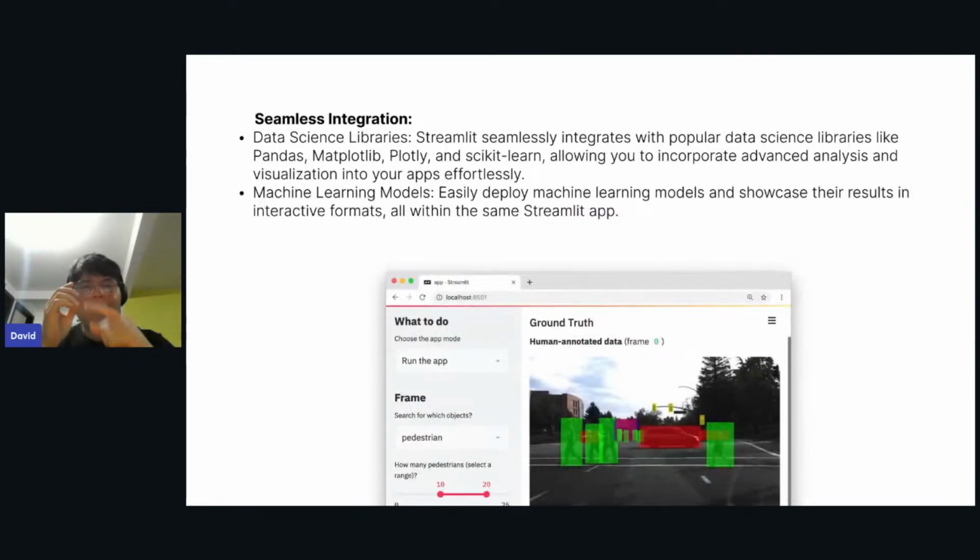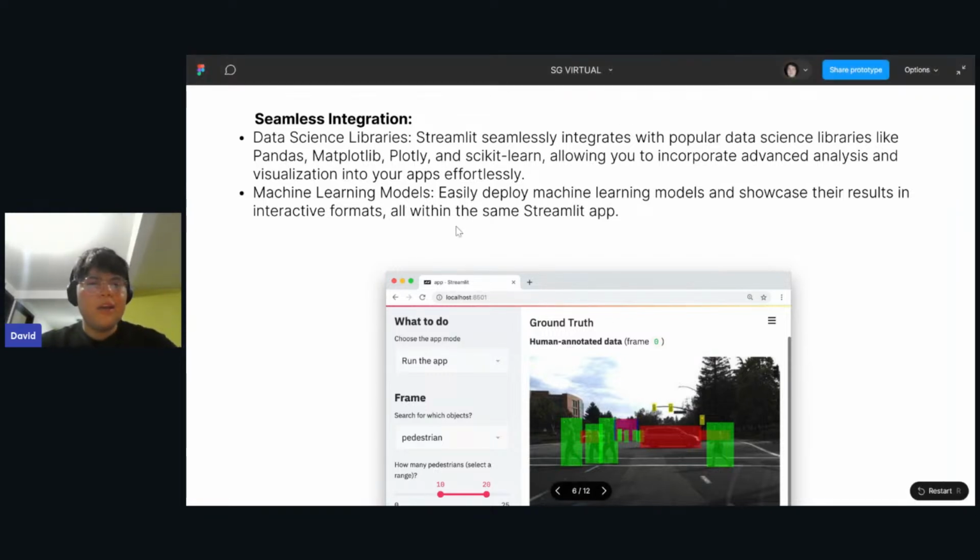You can add some really popular data science and machine learning libraries to your Streamlit applications, such as scikit-learn, matplotlib, plotly, pandas, and things like that. Also, you can super easily use machine learning models for processing images, processing data, building an image classifier, building an NLP application or something like that, right?